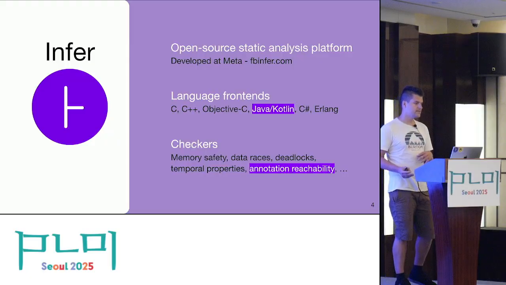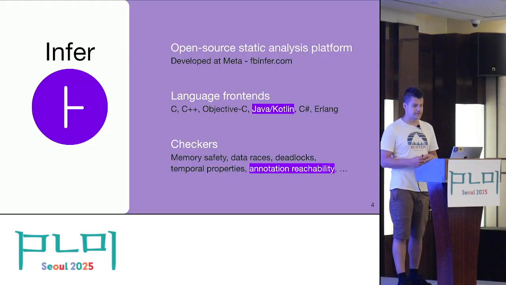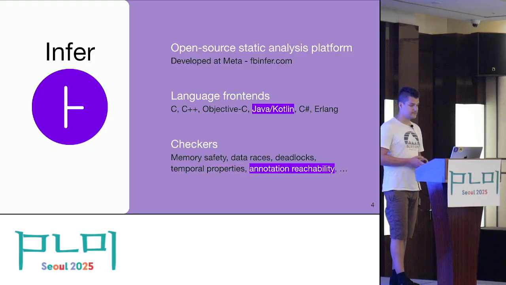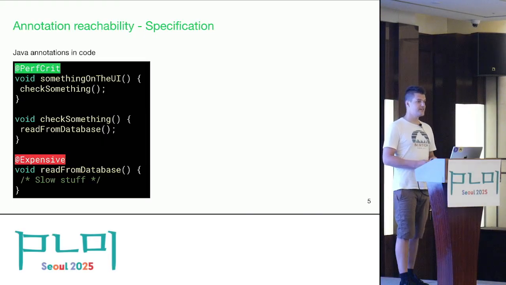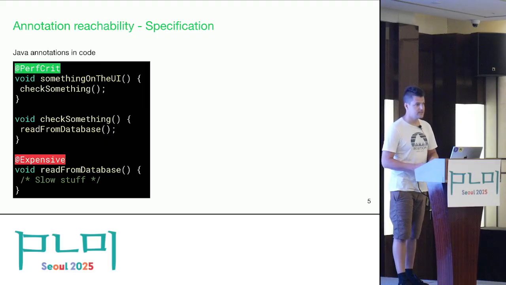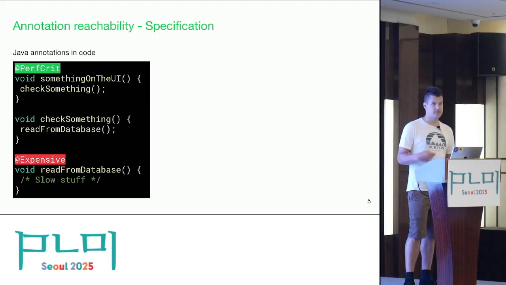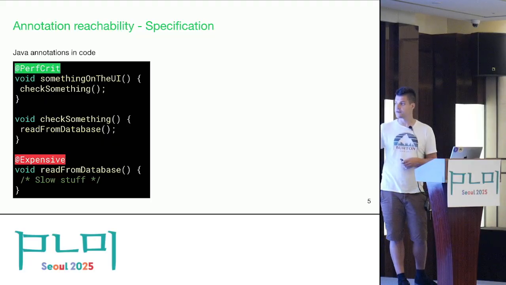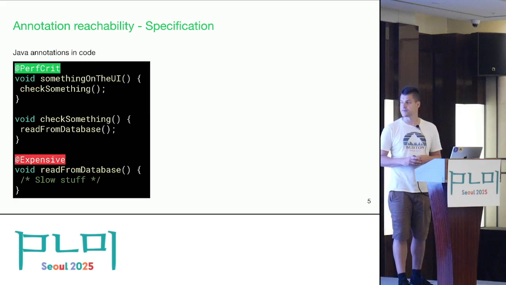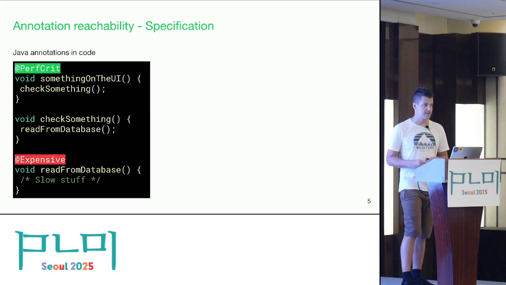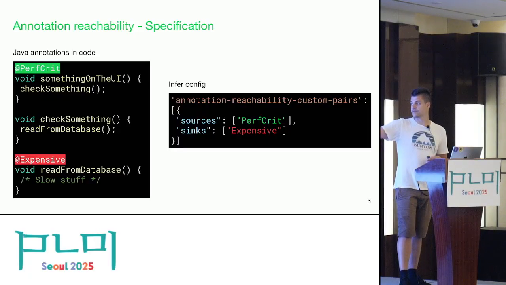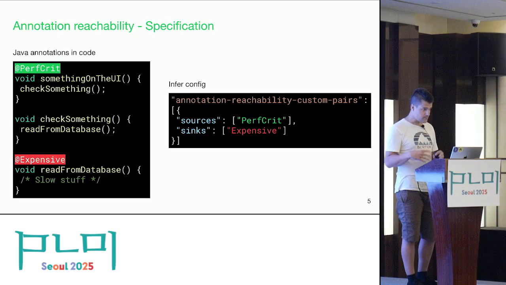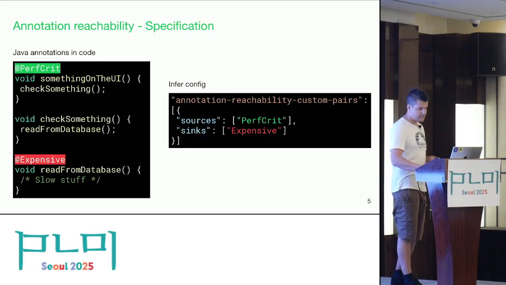deadlocks, temporal properties, but it also had a checker which was called annotation reachability, so it was a very good candidate to look at. And as its name suggests, in annotation reachability, the specification can be done using Java annotations. So, for example, I can mark my performance critical and expensive functions in the code using Java annotations, and then in the configuration file of Infer, I could say like performance critical is my source, expensive is my sink. So that's how we can specify these functions.